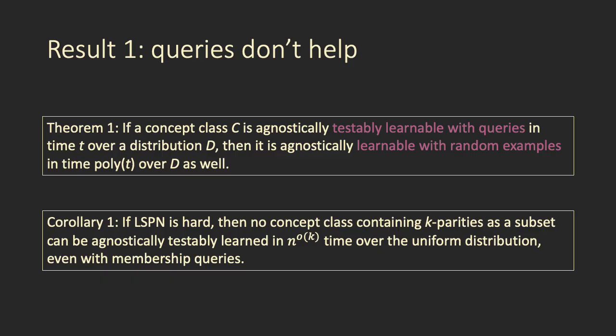So this yields a corollary under the assumption that learning sparse parities with noise is hard. Because learning sparse parities with noise is assumed to take n to the omega of k time on the uniform distribution, this means that no concept class containing k-parities as a subclass can be testably learned in n to the little o of k time over the uniform distribution, even with membership queries.